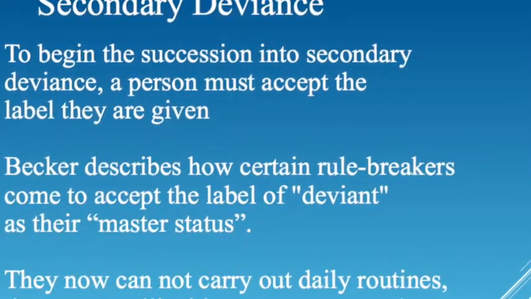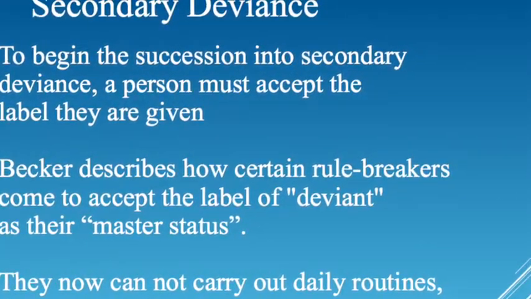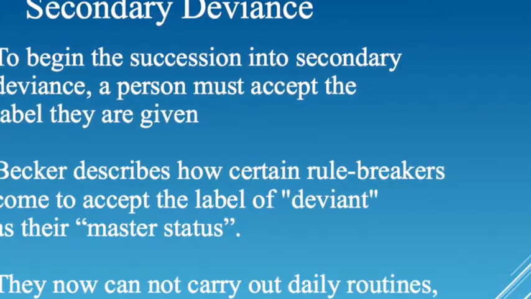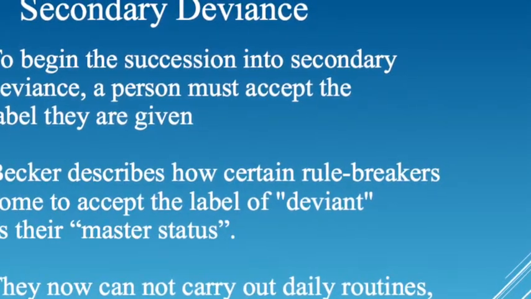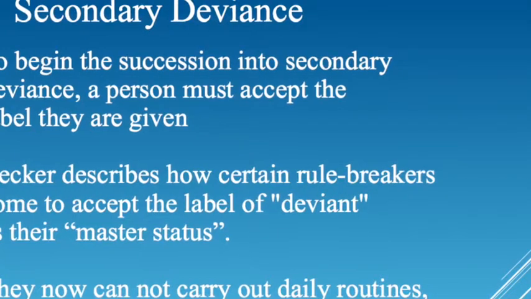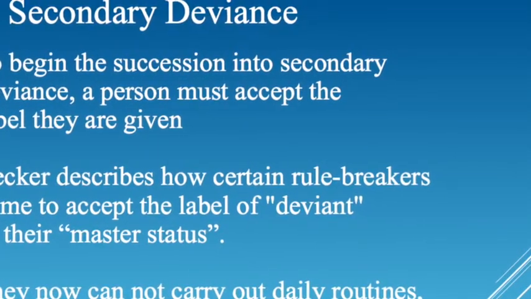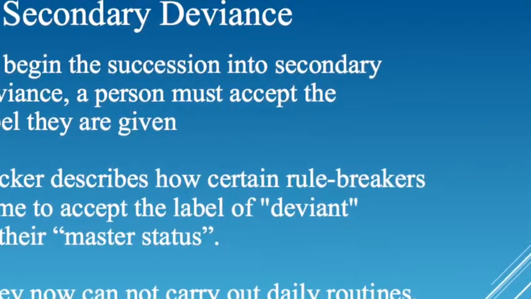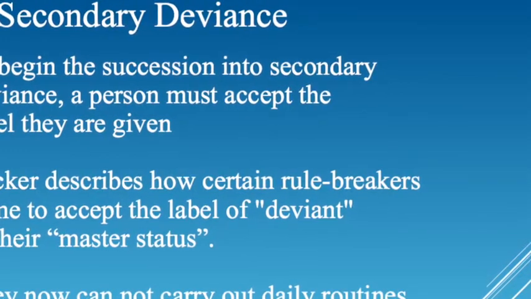Secondary deviance is when a person accepts the label they are given. Becker used the word master status, which is what we identify ourselves as. People that accept secondary deviance can no longer live like the rest of society. For example, those kids that were arrested by a police officer before think of themselves as criminals, therefore will act as criminals.